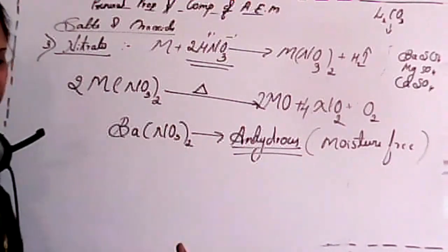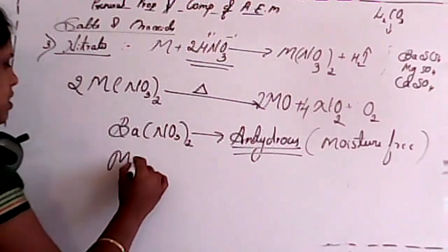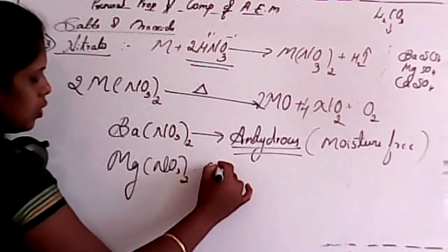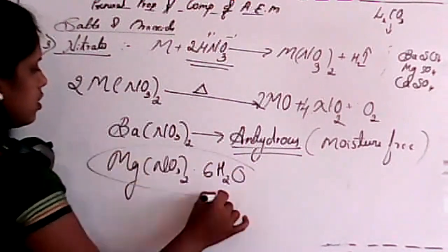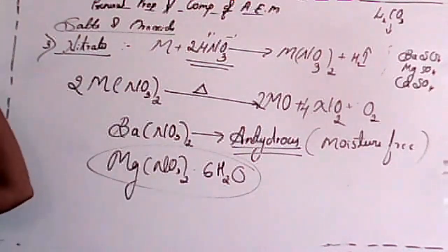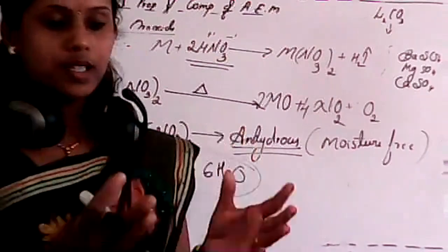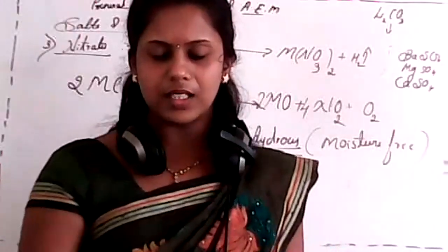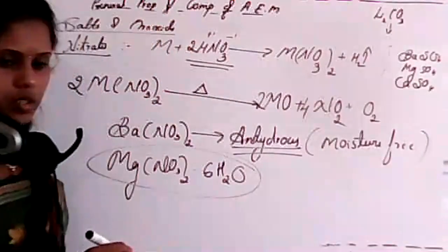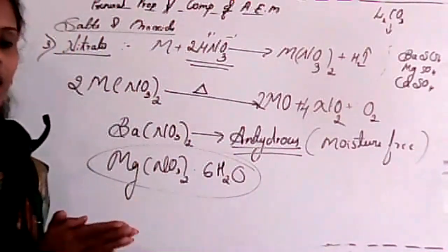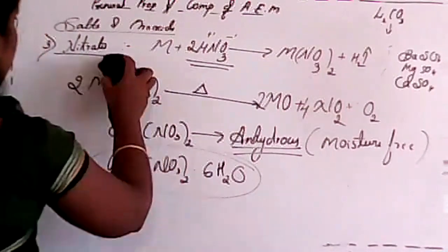But whenever we consider magnesium nitrate, it needs almost 6 molecules of water for crystallization. That means hydration enthalpy decreases down the group. Is it clear, student? So this is all about the general properties of compounds of alkaline earth metals. After that, we studied about anomalous properties.